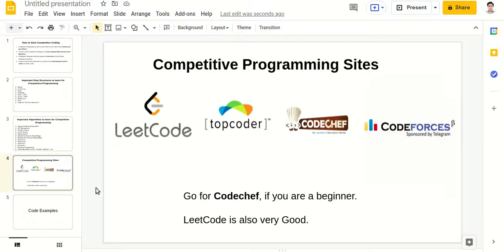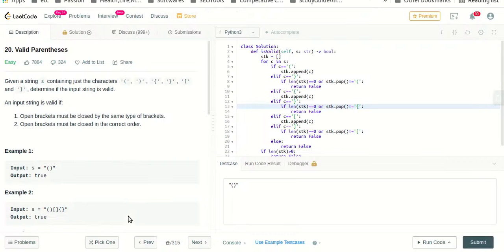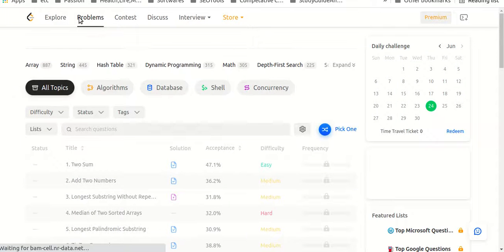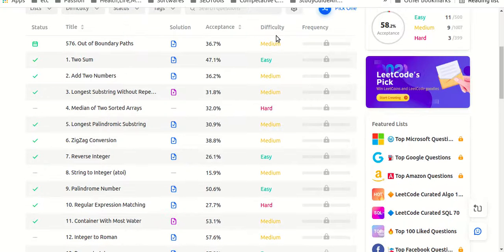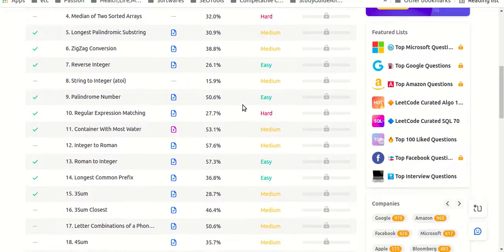So yeah, that's it. Now let's see some code examples. So let's check out a problem. I have opened LeetCode over here. You can see these are the problems in LeetCode. You can see the difficulty type, the acceptance rate, and the problems which I have solved. This tick mark represents that I have solved these problems. So I can see these many problems I have solved.